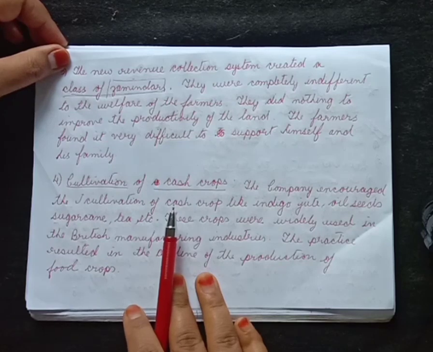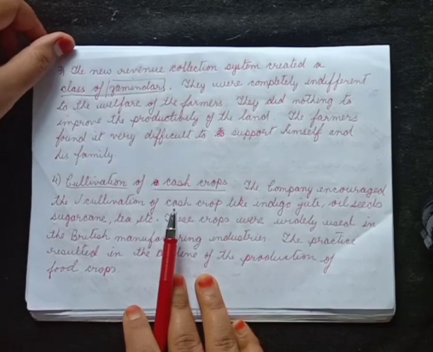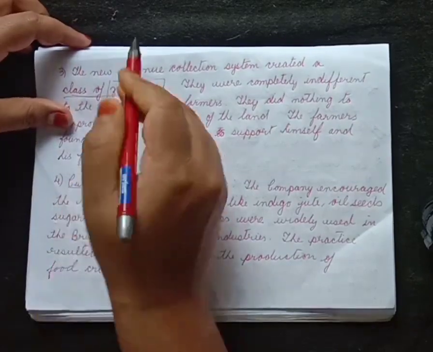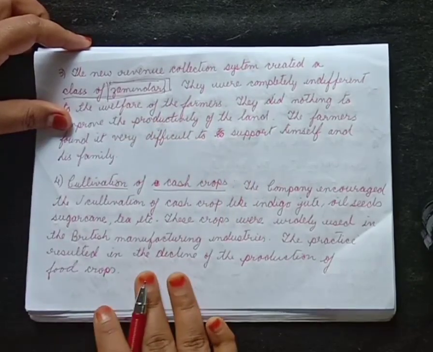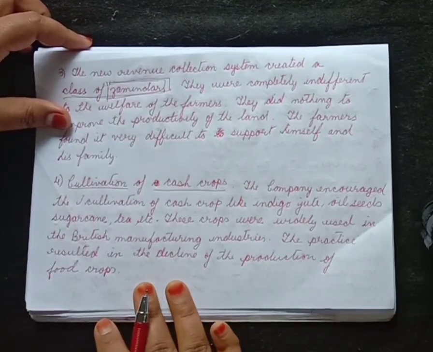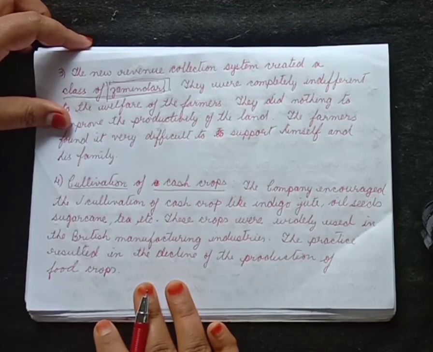After the introduction of the various land revenue collection systems by the British East India Company, a new class emerged. A new class was created, the class of zamindars. The zamindar was the new category, the new class created by the land revenue system introduced by the British East India Company.